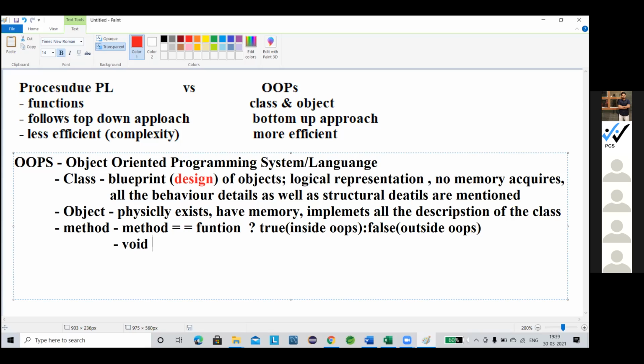So if there is no return value in that function, it reflects that we are not returning anything, but a function should return something. To remove this misconception, we use void. Void means it is returning nothing.